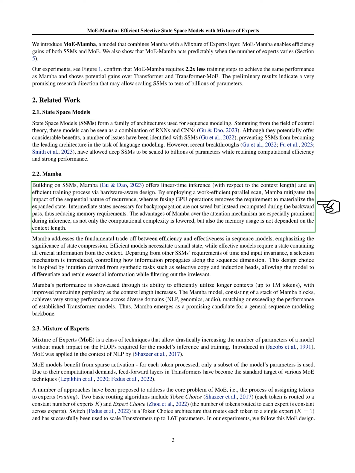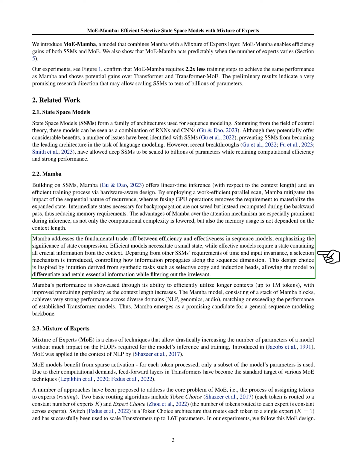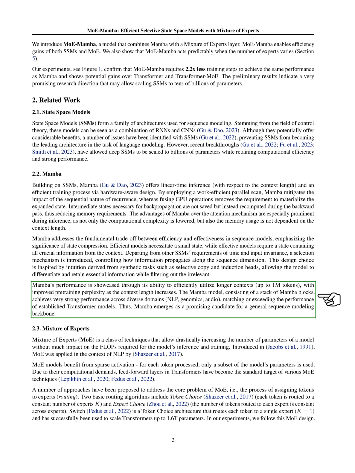The Mamba model, which is built on SSMs, offers linear time inference and an efficient training process through a hardware-aware design. It uses a work-efficient parallel scan to lessen the impact of the sequential nature of recurrence, and fuses GPU operations to remove the need to materialize the expanded state. Mamba also introduces a selection mechanism that controls how information propagates along the sequence dimension. This design choice allows the model to differentiate and retain essential information while filtering out the irrelevant. Mamba has shown strong performance across various domains, matching or exceeding the performance of established transformer models.